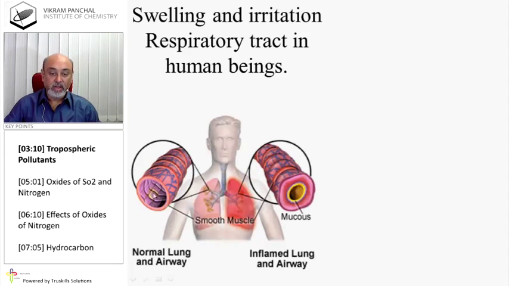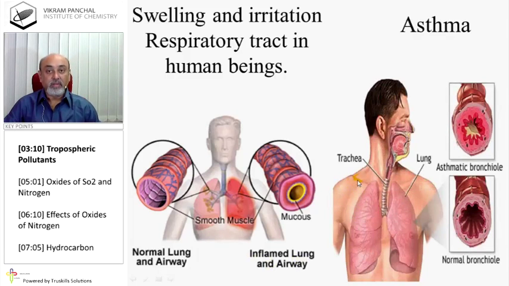This is a normal lung and airway, while because of some infection in the lungs, mucus is deposited inside the lungs, and the inflamed lung and airways become very small. So you feel difficulty in breathing, and that is also one of the reasons for asthma. In asthma, the normal bronchiole is quite large, while the asthmatic bronchiole is very, very small, and therefore a person suffering from asthma feels a lot of problems in breathing.